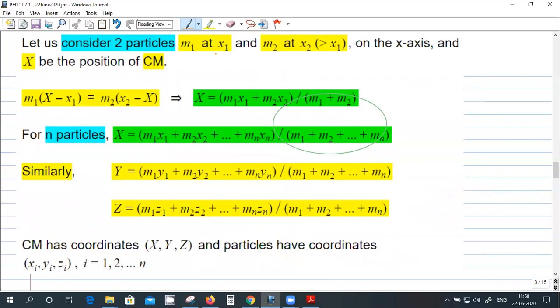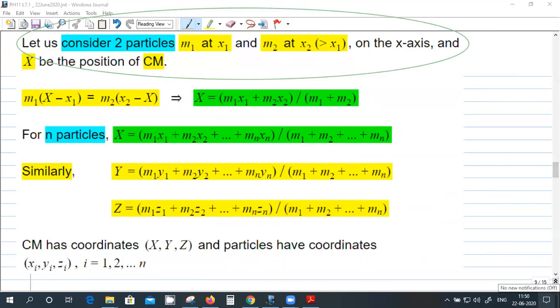Okay. So two masses M1 and M2. Here is the section formula of coordinate geometry, which we learned, but here you should understand it more physically, so you'll get a better feel of it.